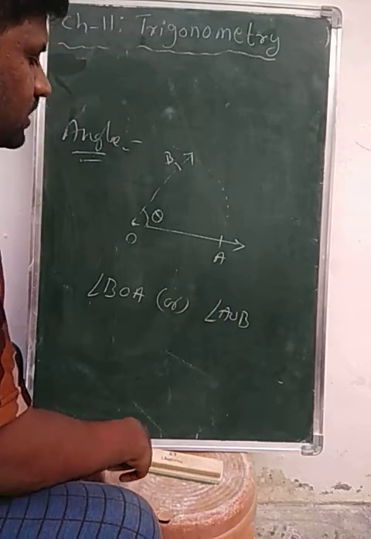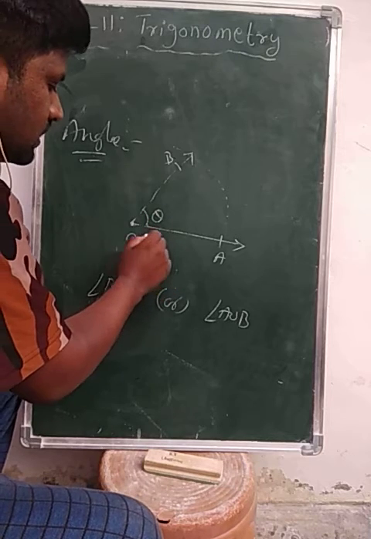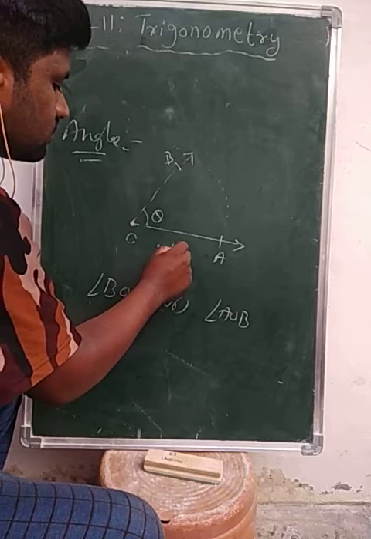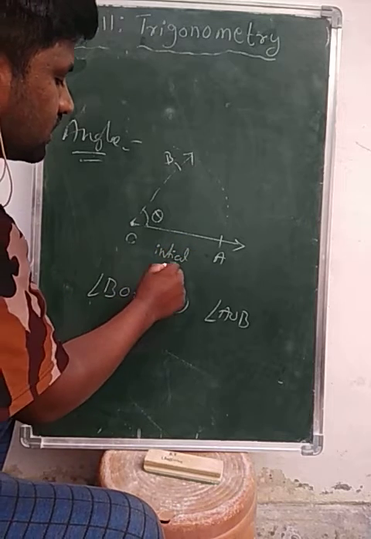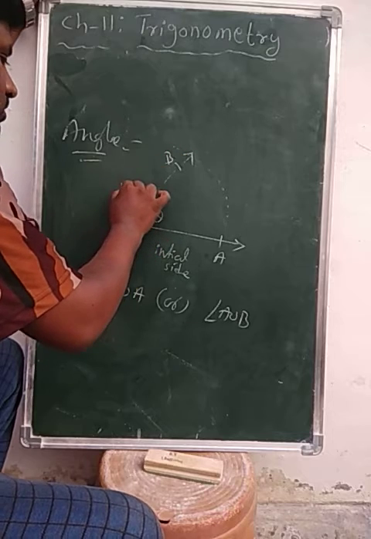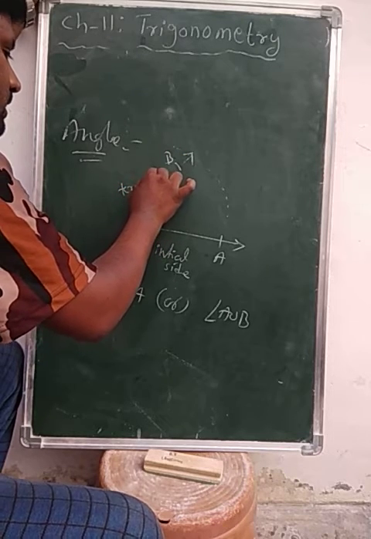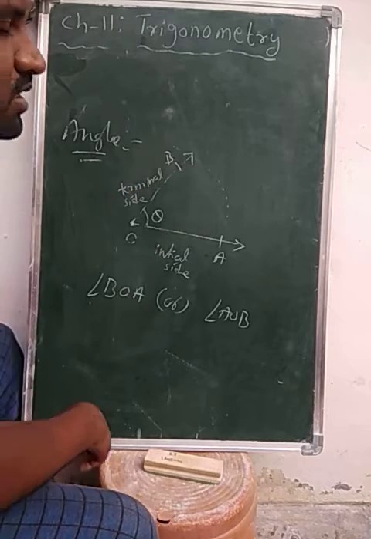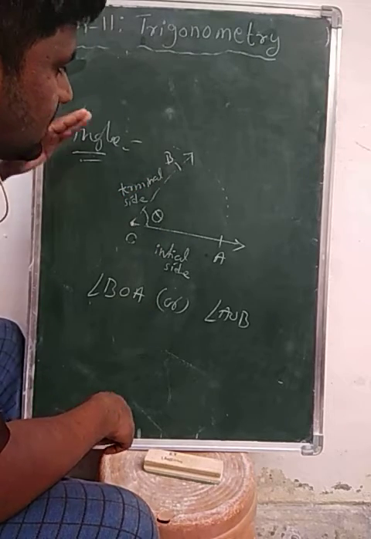You observe here OA is called the initial side, and OB is called the terminal side. You also have to say the sense of angle.